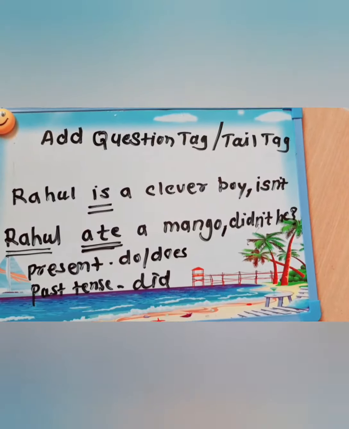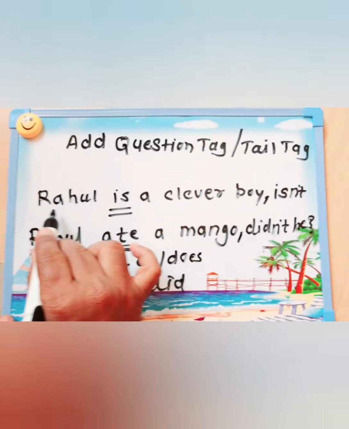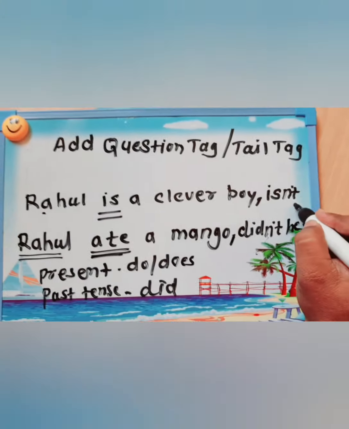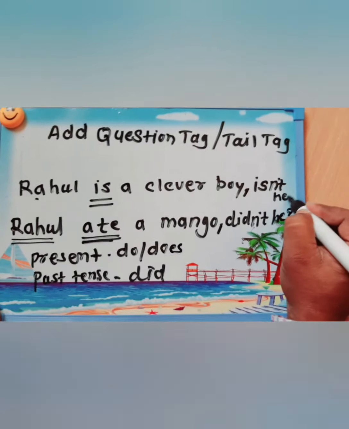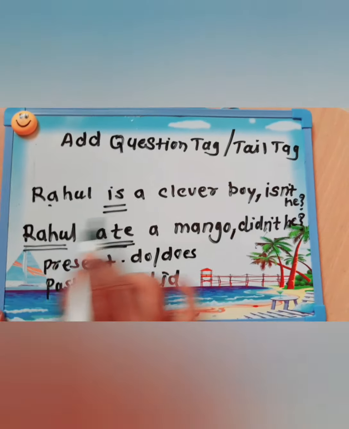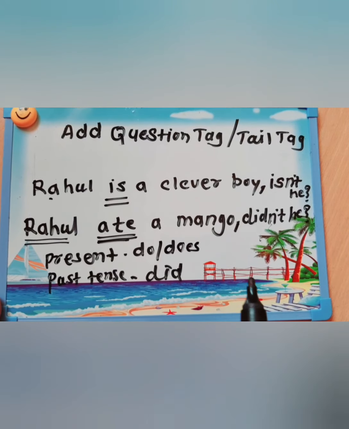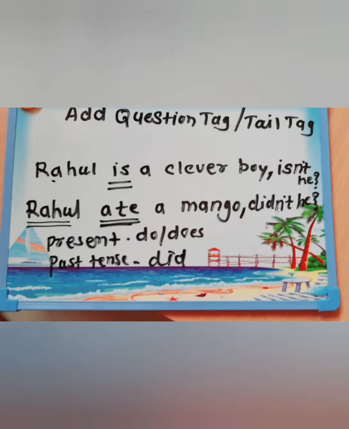In the first sentence also, there is a name, Rahul. You have to take the pronoun he. Isn't he? In this way we have to complete these sentences.